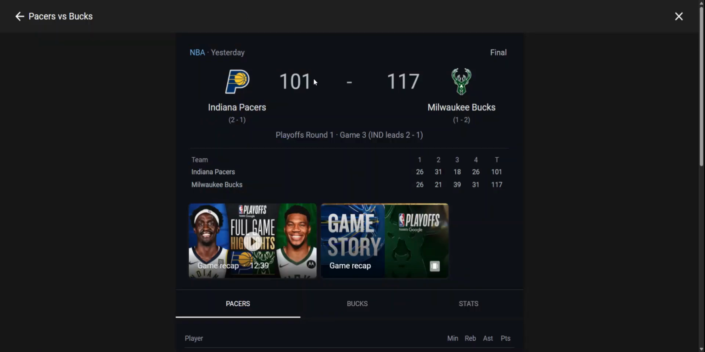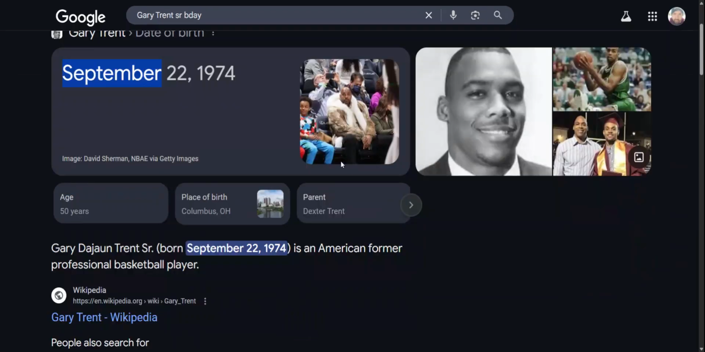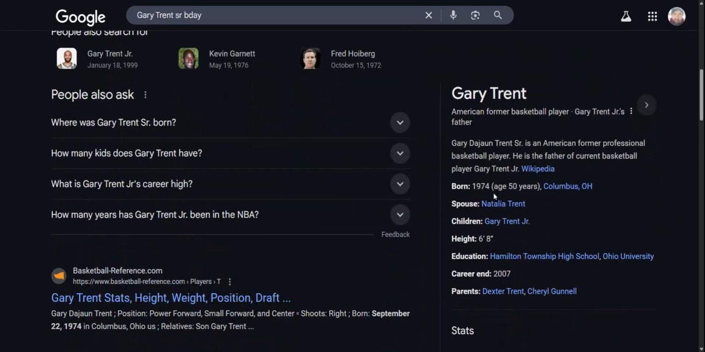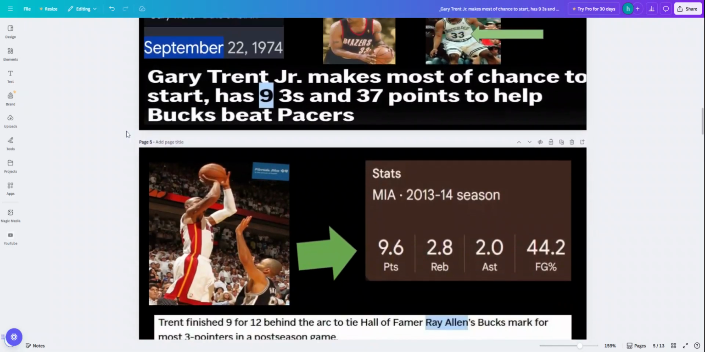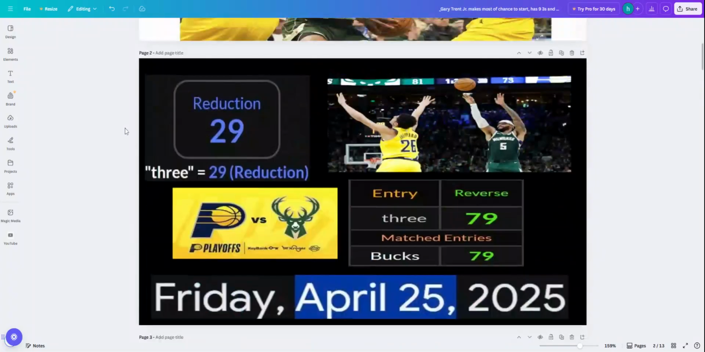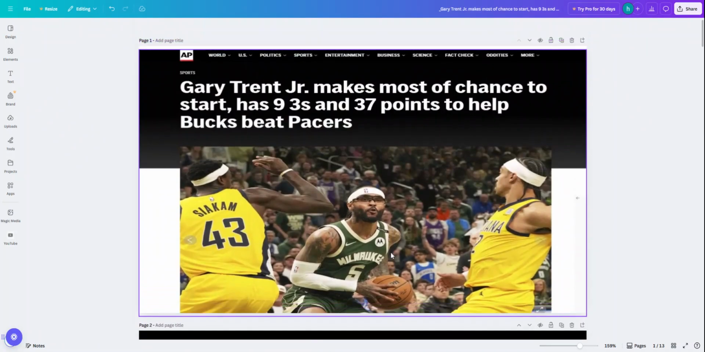And I'm seeing a lot of 16 connections here as well. And again, they won by 16 points. Look at Trent Sr. He was born in Ohio. Ohio equals 16 and 61. And when we go back over here, remember 3 equals 79, Bucks 79, 7 plus 9 is 16.